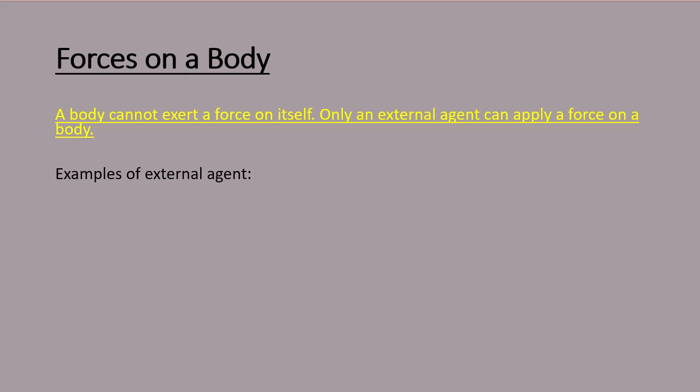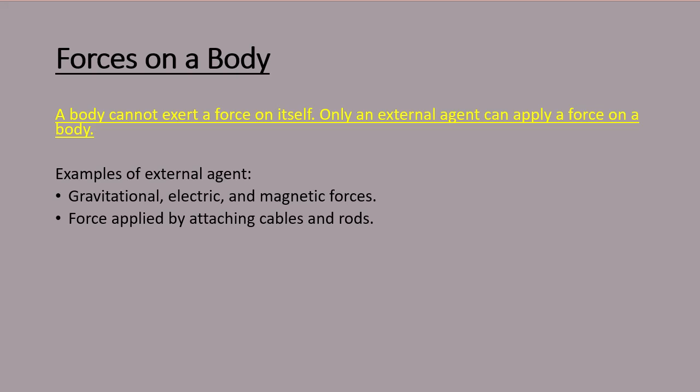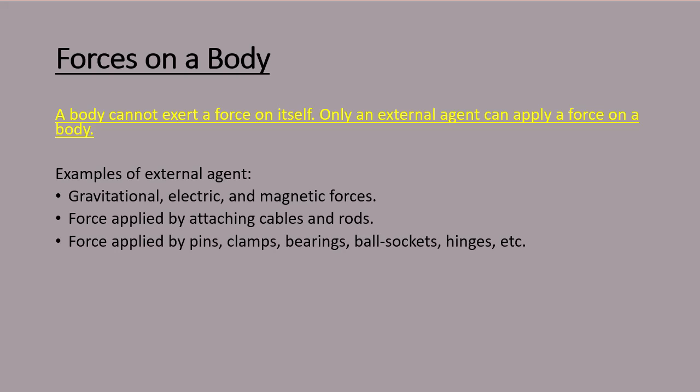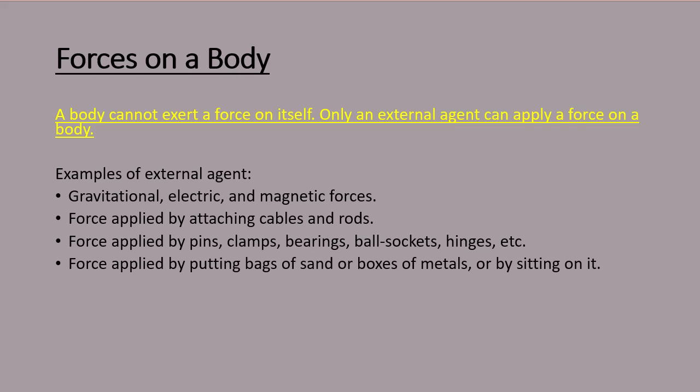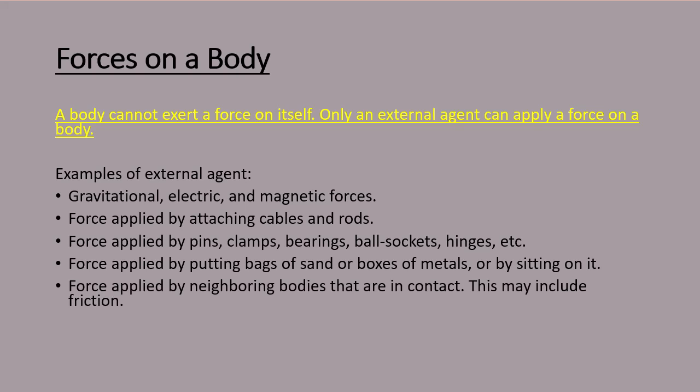The examples of external agent are gravitational force, electric force, magnetic force, force applied by attaching cables and rods, force applied by pins, clamps, bearings, ball sockets, hinges, etc. A force applied by putting bags of sand or boxes of metals, or by sitting on a body. The force applied by neighboring bodies that are in contact.